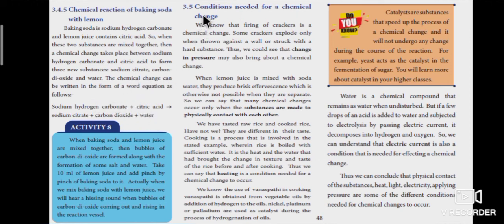Next, we have discussed about conditions needed for a chemical change. What are the conditions? Physical contact of the substances, heat, light, electricity, applying pressure or some of the different conditions needed for chemical changes to occur.